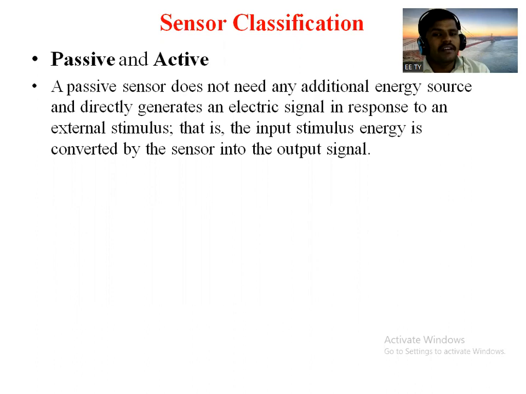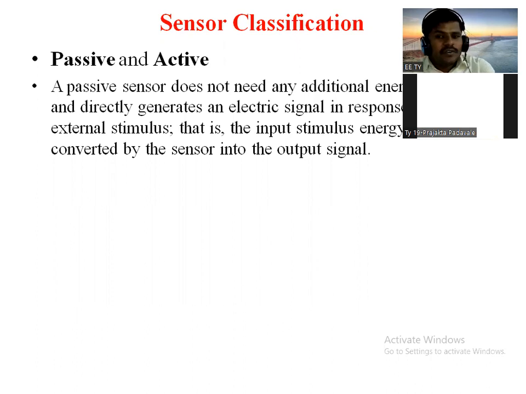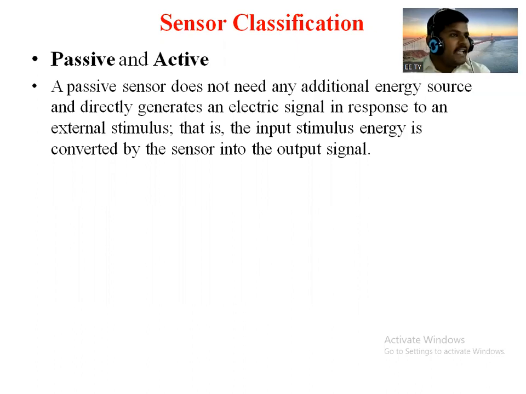So this is the passive type of sensor, which does not require any additional source to generate an electrical signal in response to its stimulus.